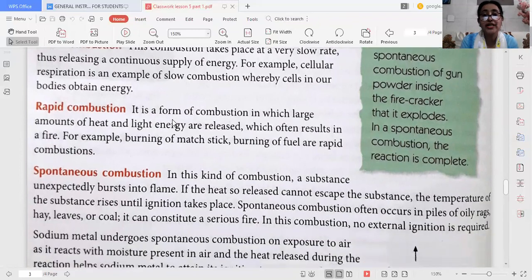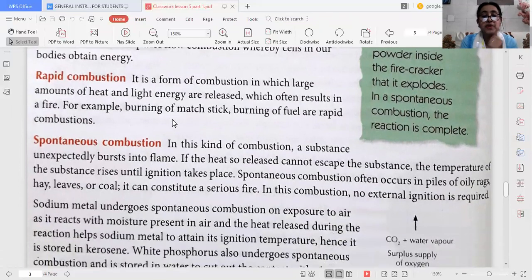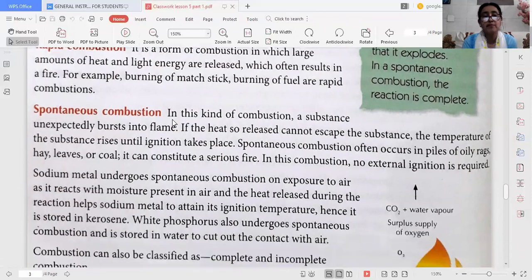Third type, spontaneous combustion. In this type, no outer heat is required. It bursts into flame by itself as it attains its ignition temperature. The easiest example is white phosphorus, whose ignition temperature is 35 degrees Celsius. During summer, the temperature is more than 35, 36, 37, 40, so as it comes in contact with air, it burns by itself.